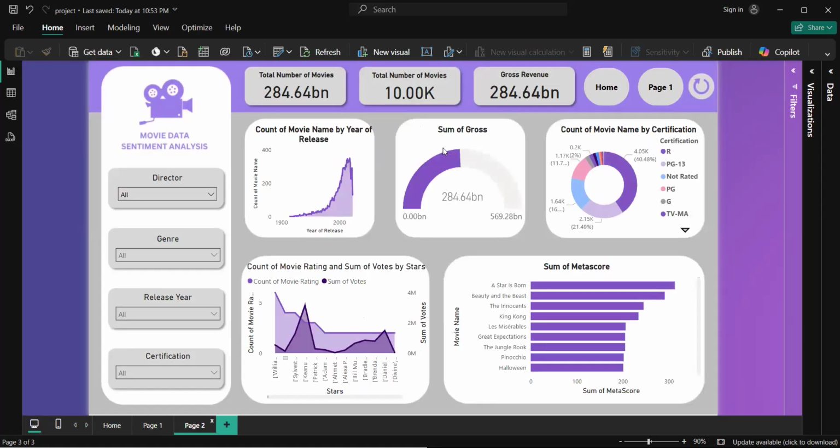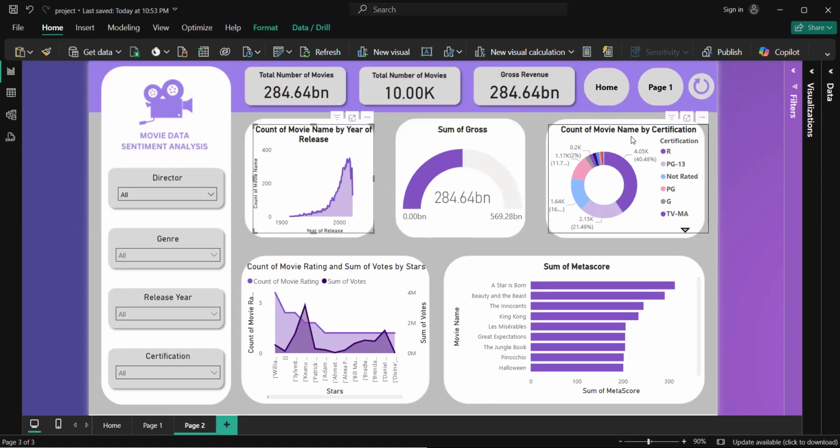So in this second page, I have added count of movie name by year of release. What it does is it showcases the number of movies that have been produced in a particular year. So we can see that it is highest during 2018 and lowest during 1915. Only one movie was produced. So in this gauge chart, we can see the sum of gross collection. If we are changing any kind of data, this particular thing will be changing.